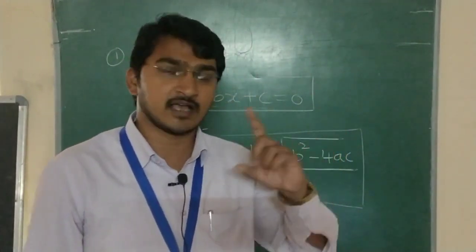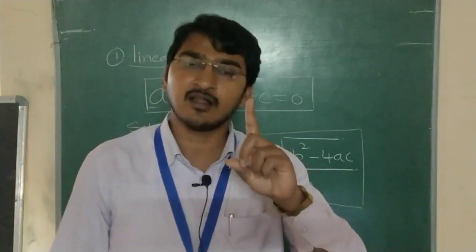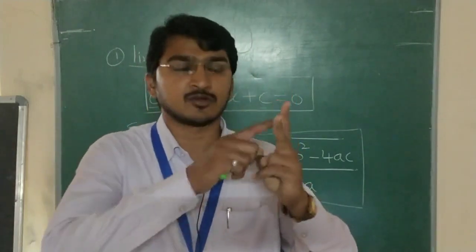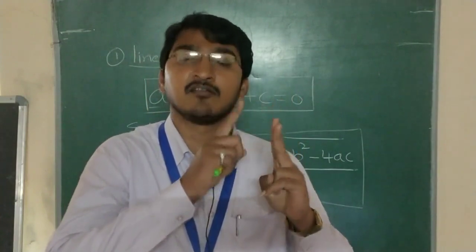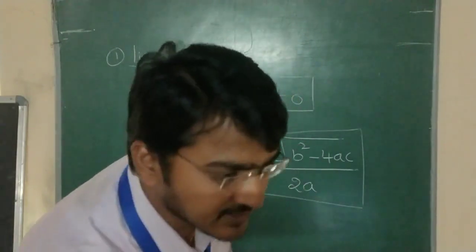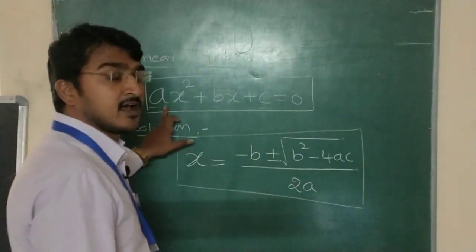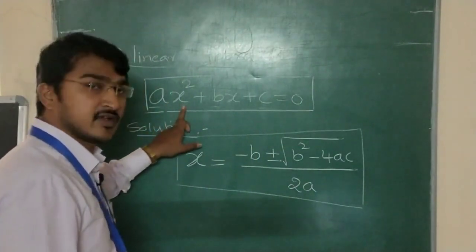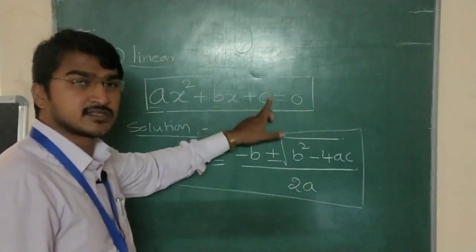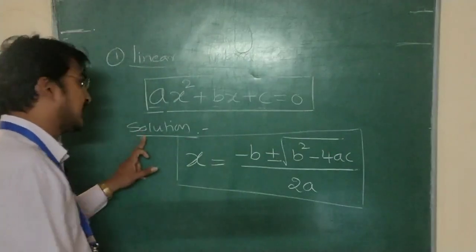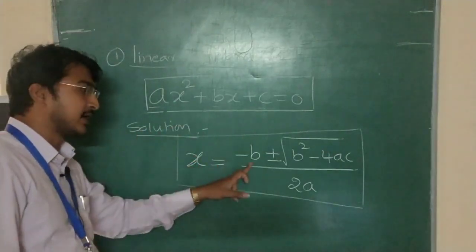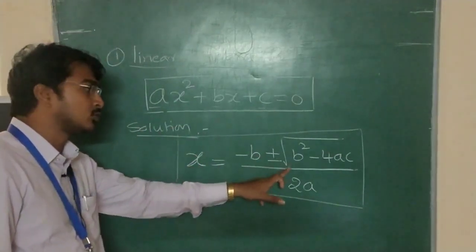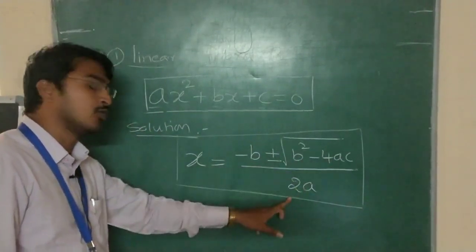I said either it is one solution or two solutions. If it is two solutions, what are the values? That I am going to discuss. Remember it once again: algebraic equation ax square plus bx plus c is equal to 0. And the solution for this equation is minus b plus or minus root over b square minus 4ac, by 2a.